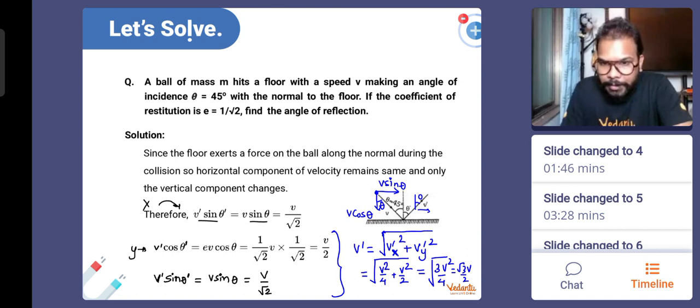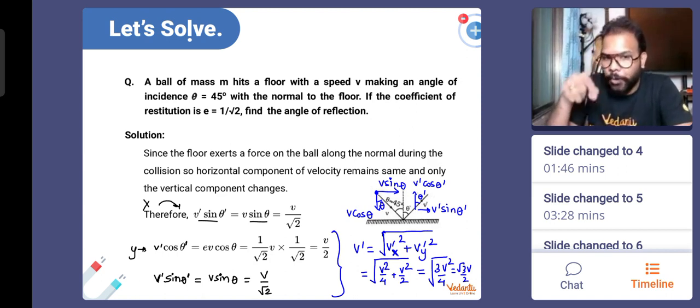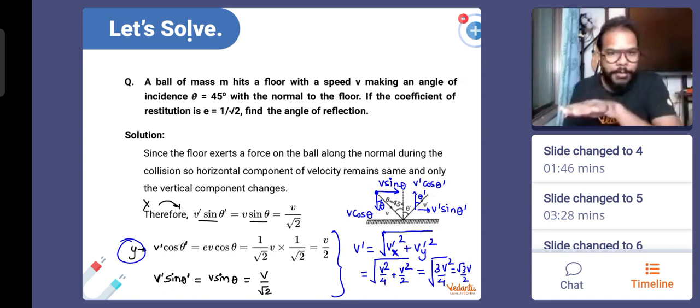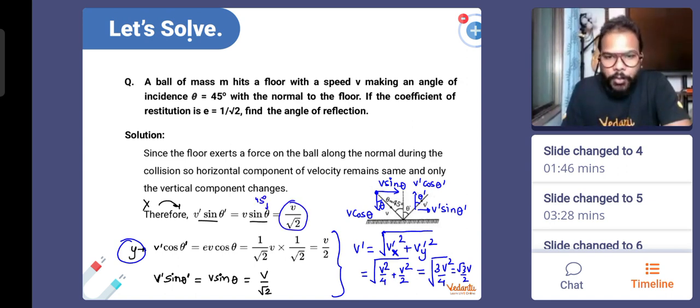And similarly, this angle is theta dash. So this is going to be v dash sin theta dash, and this is going to be v dash cos theta dash. So the cos component is basically the y component, where velocity of approach and velocity of separation will go, and the x direction is the sine component. So v dash sin theta dash equals v sin theta, no change in that velocity. Theta value is 45 degree, so that's why v by root 2. This is our first component.